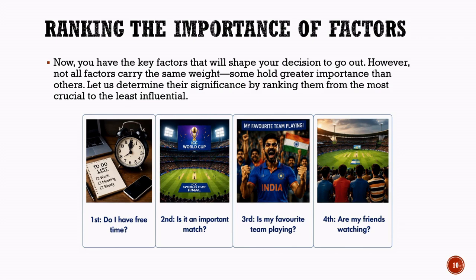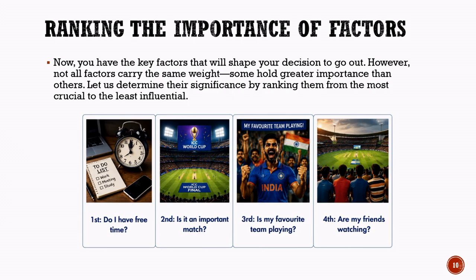People are often willing to adjust their schedules to watch major events such as a World Cup final or a championship match. The third factor is whether a favorite team is playing. Watching a favorite team can make the match more enjoyable and exciting, but it is usually not as important as having free time or the significance of the match itself.